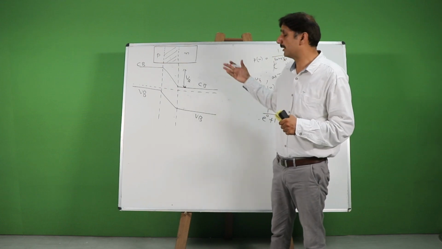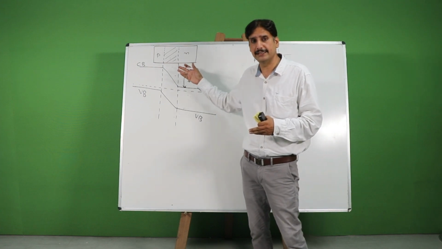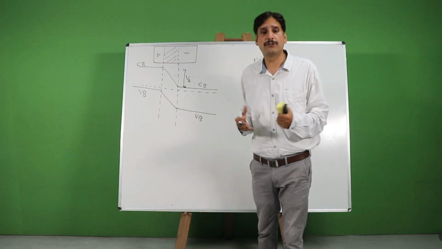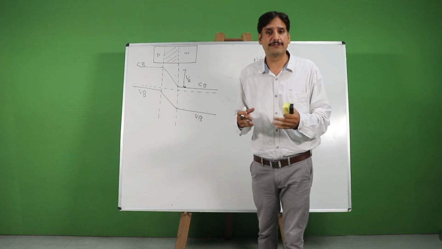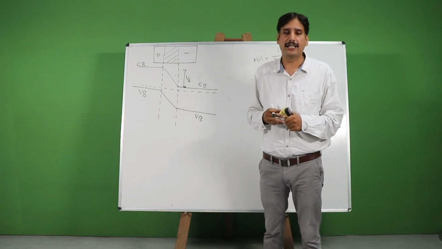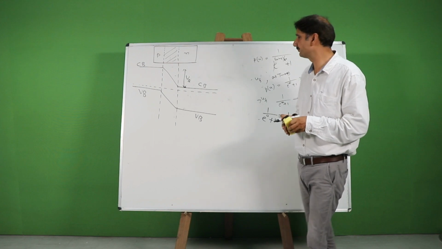If you connect a battery in such a way that the negative terminal of the battery is connected to the n side and the positive terminal of the battery is connected to the p side, I'll call it forward biasing. And if I do the other way around, it is termed as reverse biasing. Let's see how the current will flow through a diode in forward and reverse biasing.